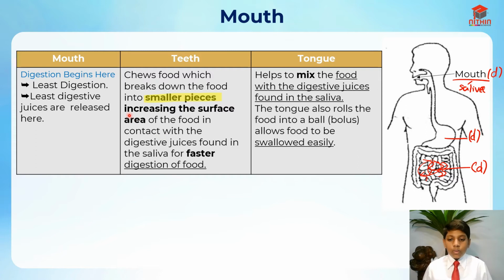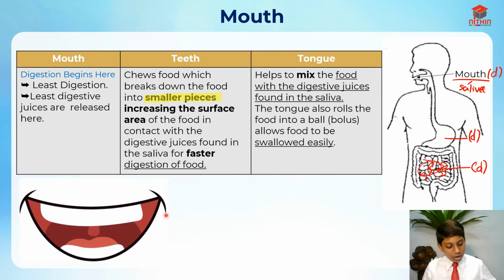So what do the smaller pieces actually do, and why do we chew food? This increases the surface area of the food in contact with the digestive juices found in the saliva for faster digestion of food. So here's a mouth, and let me just show you something. Imagine this is a chunk of food that you're going to eat, maybe a bread.